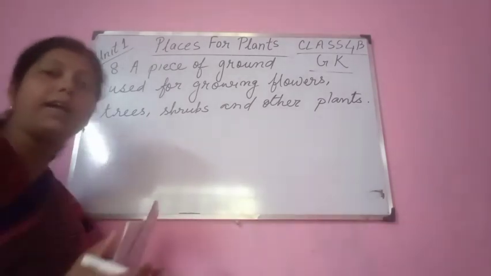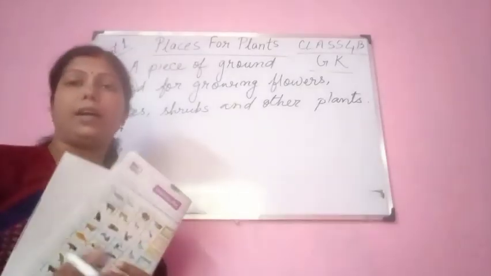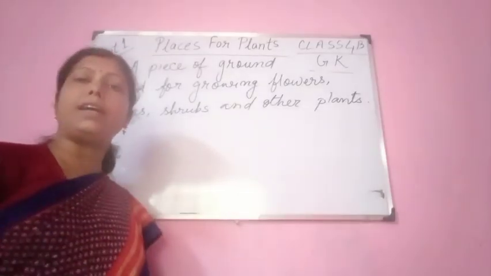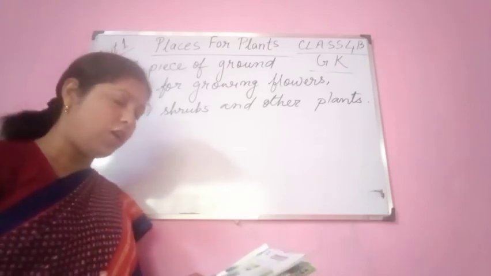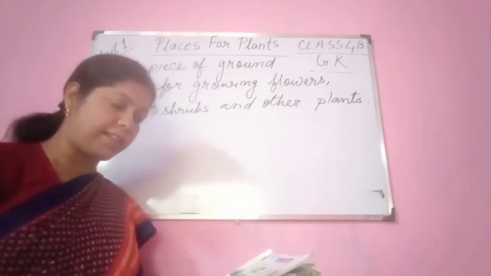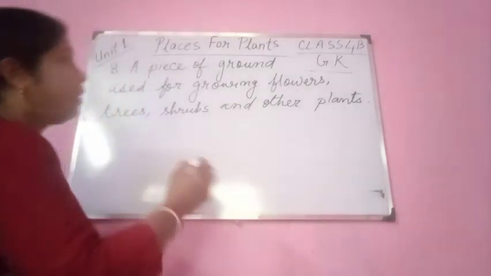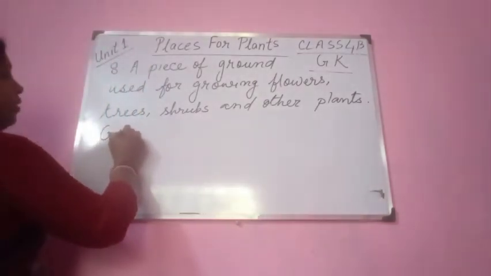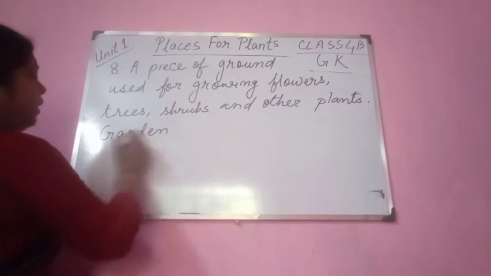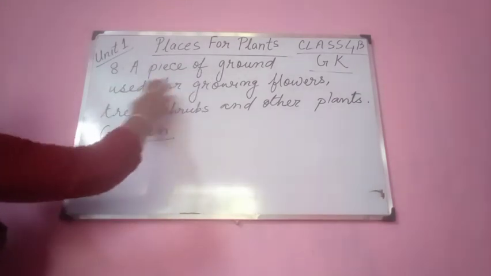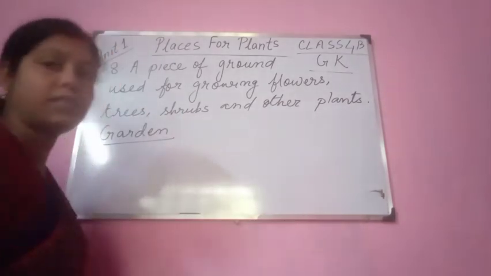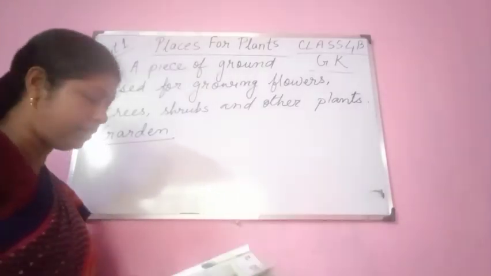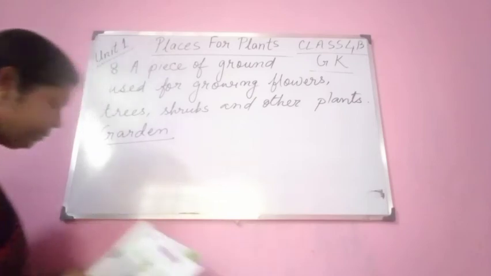You see, you have a garden at home. Most of you have gardens at home, isn't it? So in those gardens you will see big trees are also there, flowers are there, shrubs are there, so many different kinds of trees are there, isn't it? So that is a garden. Where you find many varieties of trees, isn't it? So a piece of ground used for growing flowers, trees, shrubs and other plants, it is known as garden.